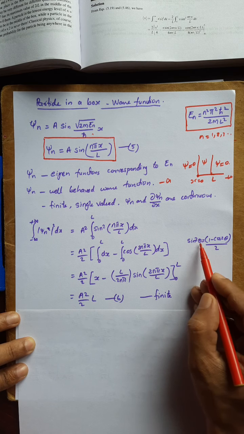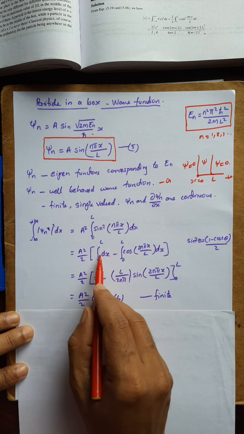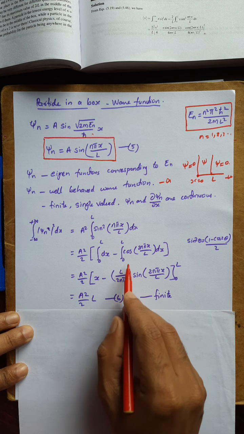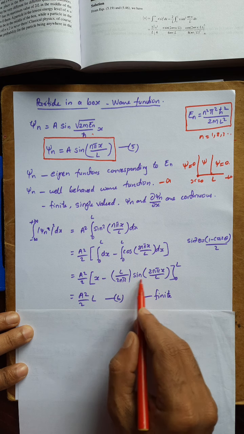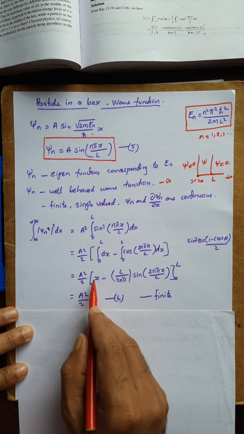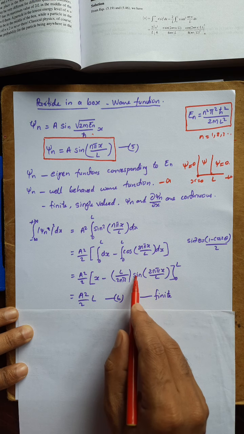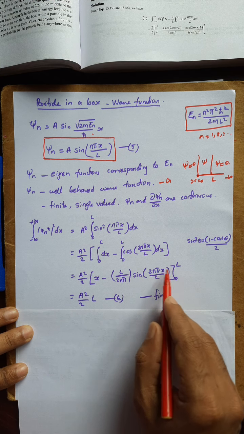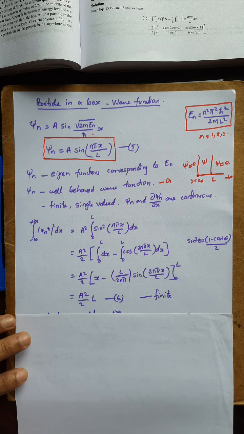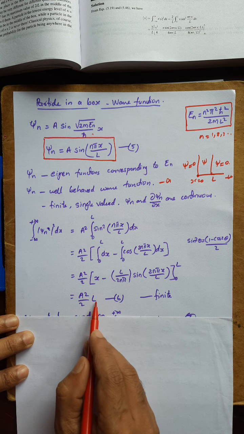Now using this identity, sin square theta is equal to half times 1 minus cos 2 theta. Integrating this, the half is taken outside, the first term gives x, and the second term, cosine, integrates to a sine function, from 0 to L. Now applying the limits, upper limit L and lower limit 0, sin 0 is 0 and sin 2 n pi is also 0. So there is no contribution from the sine term. So the integral from minus infinity to plus infinity of mod psi n square dx is A square L by 2.